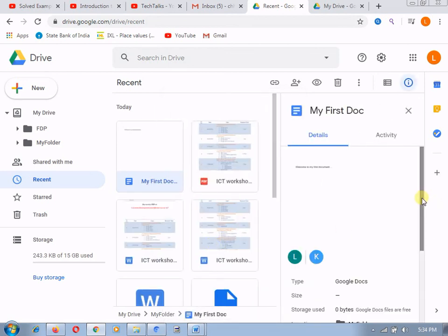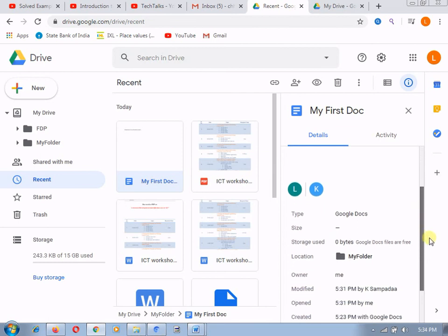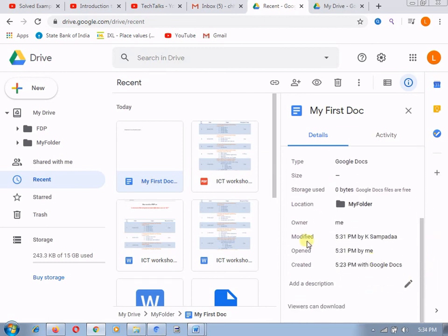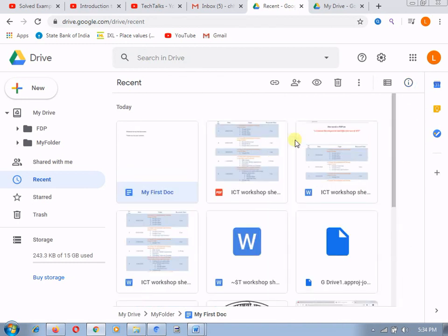Now here you can see how many persons there are with whom you have shared the document, who the owner of this document is, by whom modifications are done, who created it, who opened it, and who has changed or modified the document. In this way you can see all the details of this document.